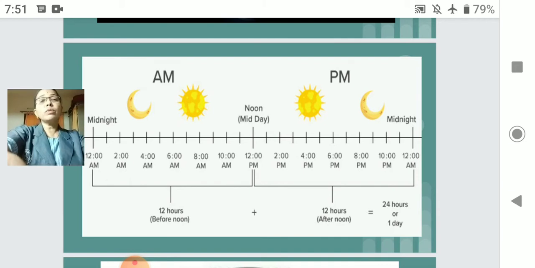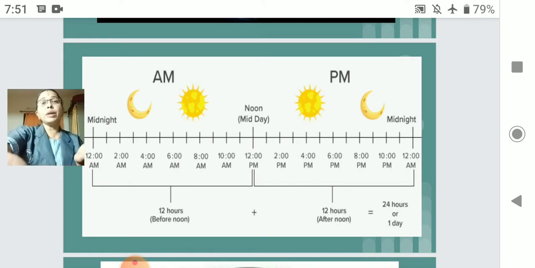So if I say 10 pm, how many hours have completed? One whole day is 24 hours. To stop the confusion of 13 o'clock, 14 o'clock, 15 o'clock, we have divided the day into am and pm.